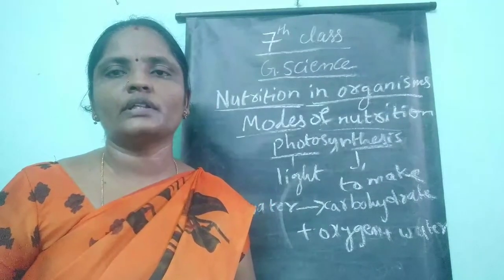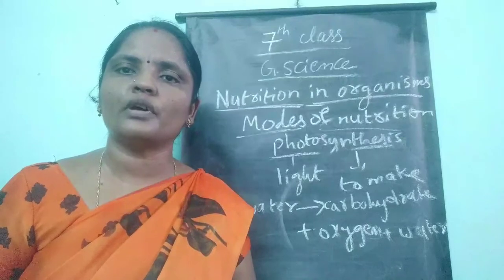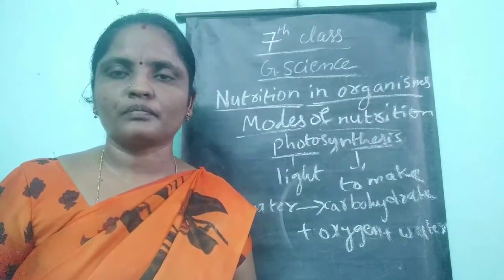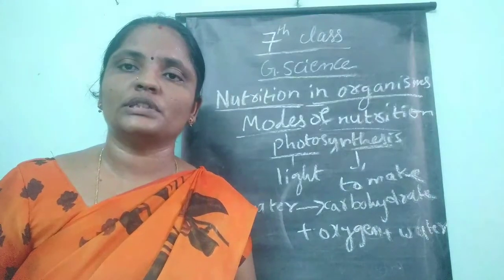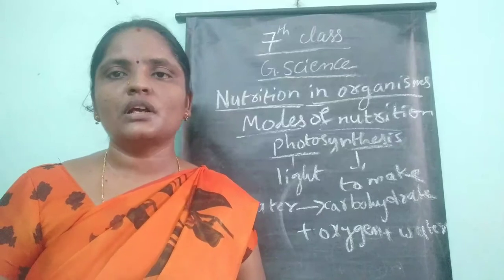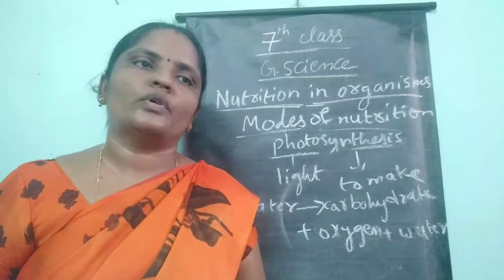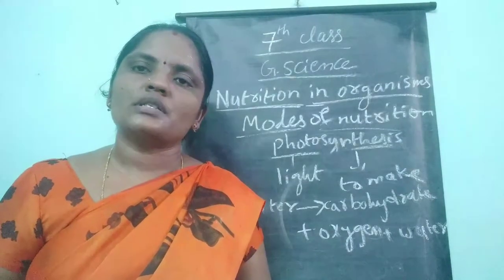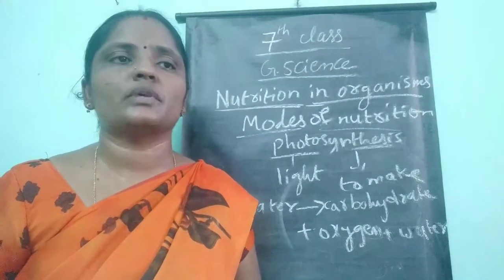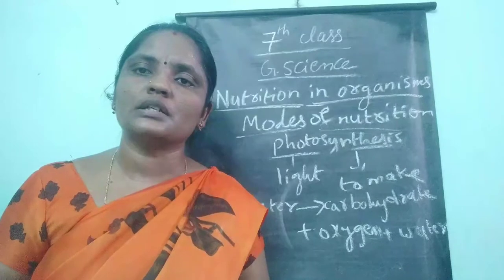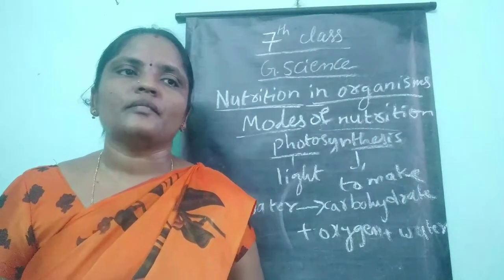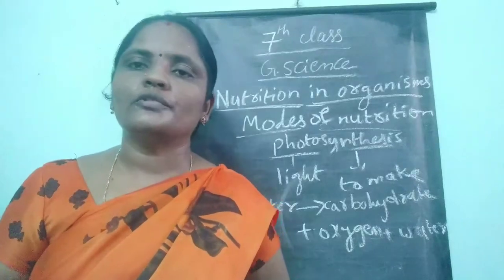Here you can find that glucose is a simple form of carbohydrate which is formed as a result of photosynthesis, and it is converted into starch, which is a complex form of carbohydrate. This process takes place in the leaves. The presence of starch in the leaves indicates the process of photosynthesis.